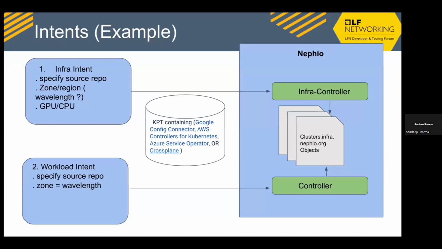And it tries to match that info with the cluster objects that it has in the management cluster. And once it finds the match, it will resolve the placement intent and push the hydrated package to the target repo.